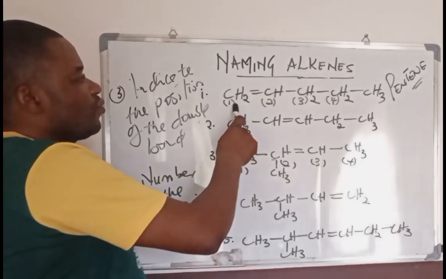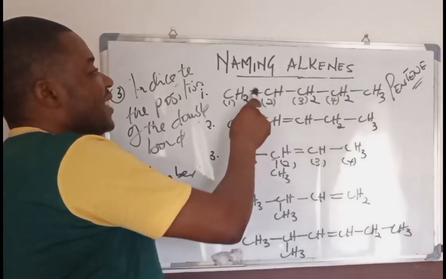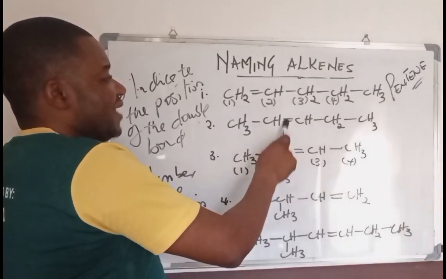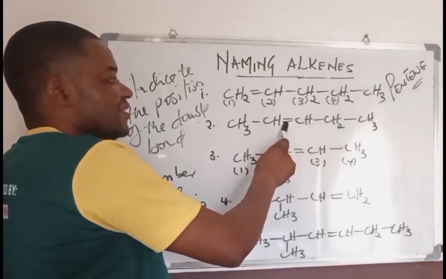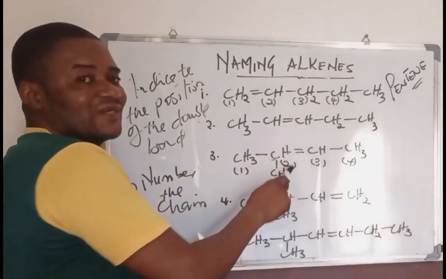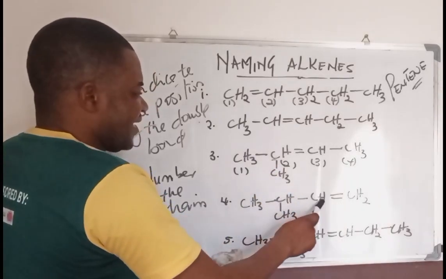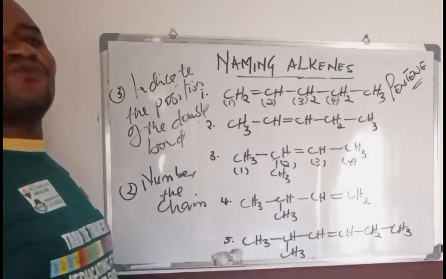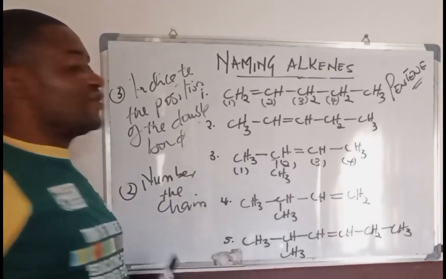For example, in this one, the position of the double bond lies here in the first carbon atom. In this one, the double bond lies here, in the second carbon atom. Here, it also lies in the second carbon atom. And then here, 1, 2, 3, 4, it lies in the third carbon atom. You must be able to identify the position of the double bond.